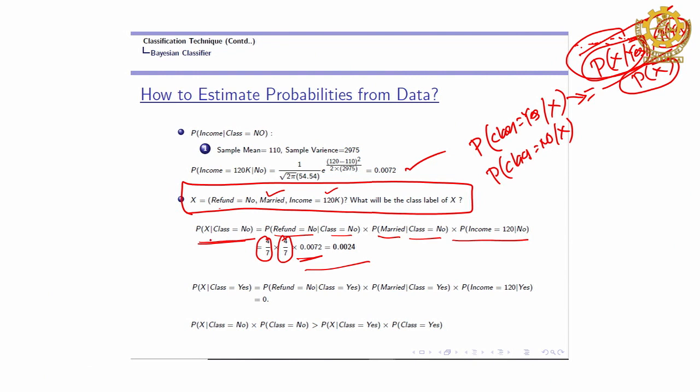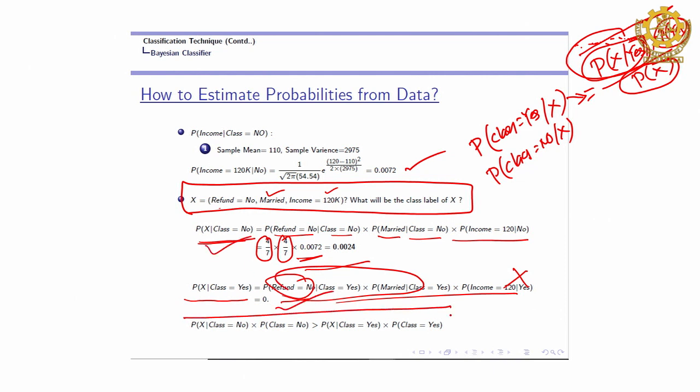So this is the probability of the pattern belonging to class no, and then the probability for the other class. This part will be 0 probability; out of these two, one will be 0, so the other value is more than 0. Then the class level will be no. So I stop here.